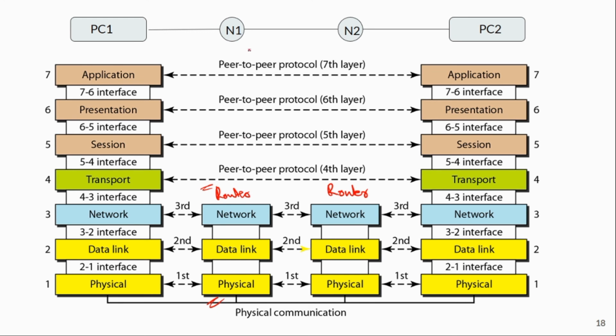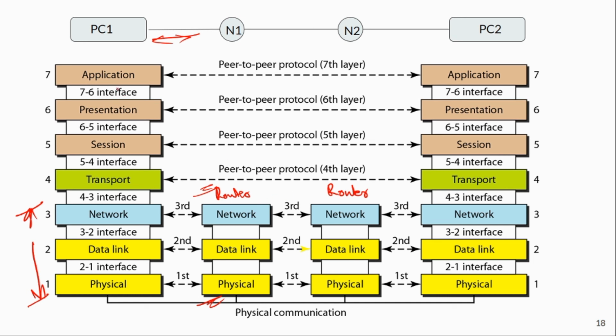This device is meant for switching and other things, data transfer, packet forwarding. It requires only headers up to this layer. So a connection is there between these two devices. That connection limits in the third layer. It doesn't see the 4, 5, 6, 7 layers' headers. That is, these two nodes are used for interconnection purposes, and they will look only up to the third layer. They are called routers. All these things we will see in detail.